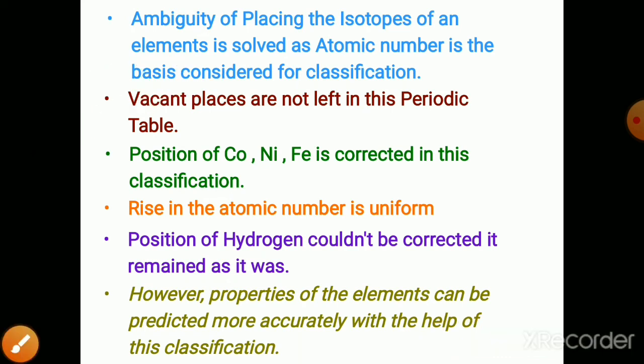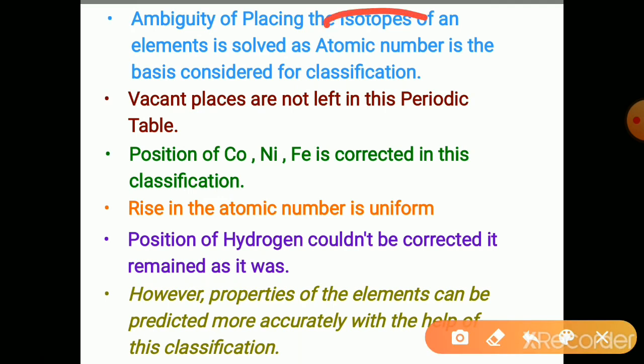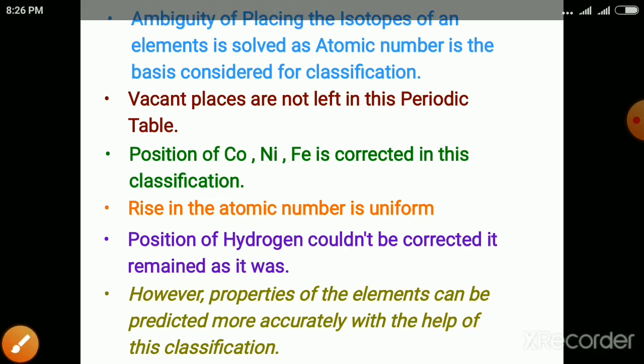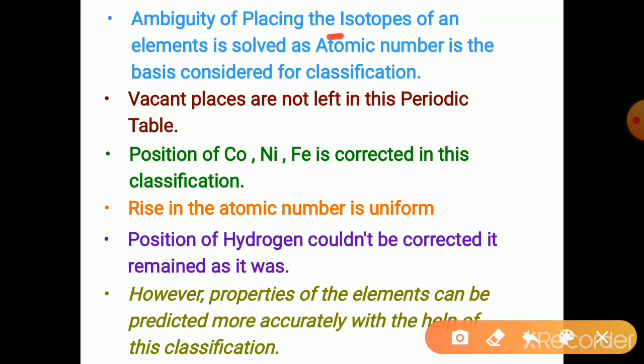So isotopes are the atoms of the same element having the same atomic number. Isotopes have the same atomic number. That is why all the isotopes can be kept in one box only. So this problem is solved in this periodic table. This problem was there in Mendeleev's periodic table, and that is solved in this modern periodic table, as atomic number is considered as the basis for the classification.